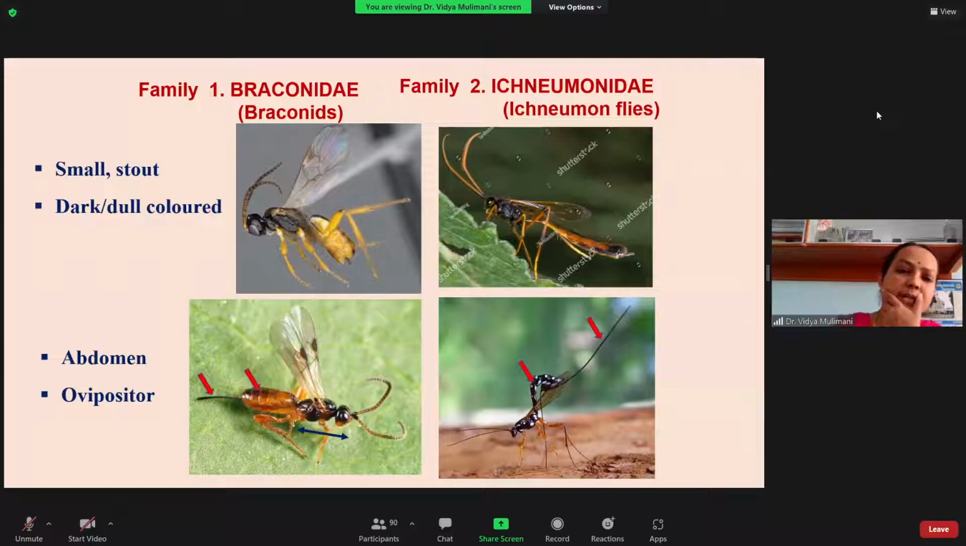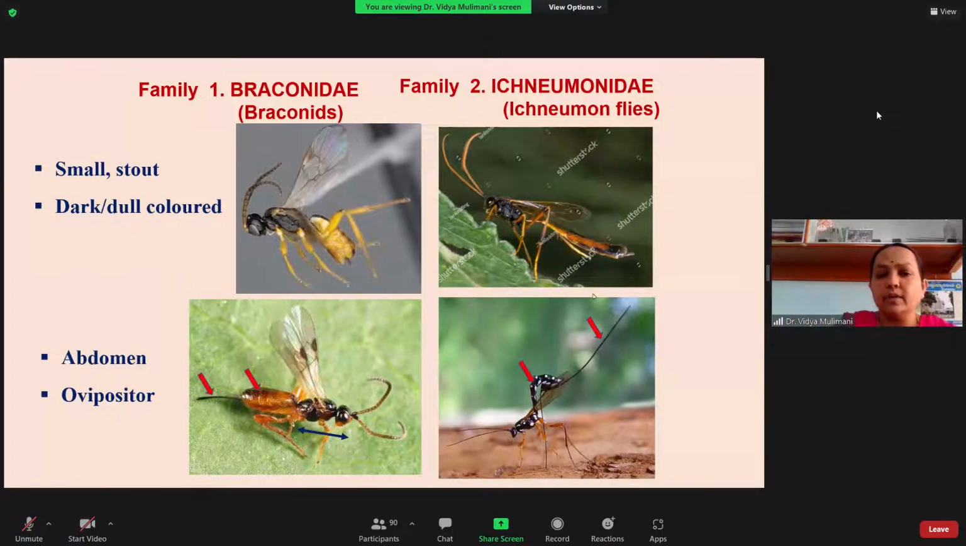In Hymenoptera, 2 families are very common. One is the Braconidae and the other is the Ichneumonidae. They don't have common names like others. They are called the Braconids and the Ichneumon flies. Many times we get confused between the Braconidae and the Ichneumonidae because many times they are sharing common hosts.